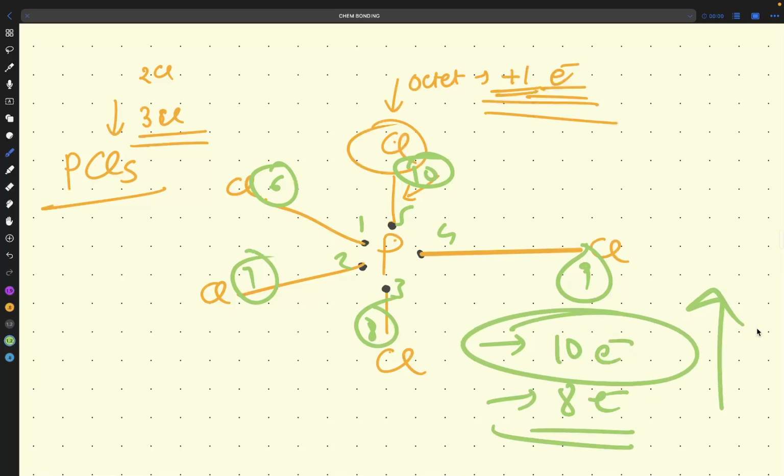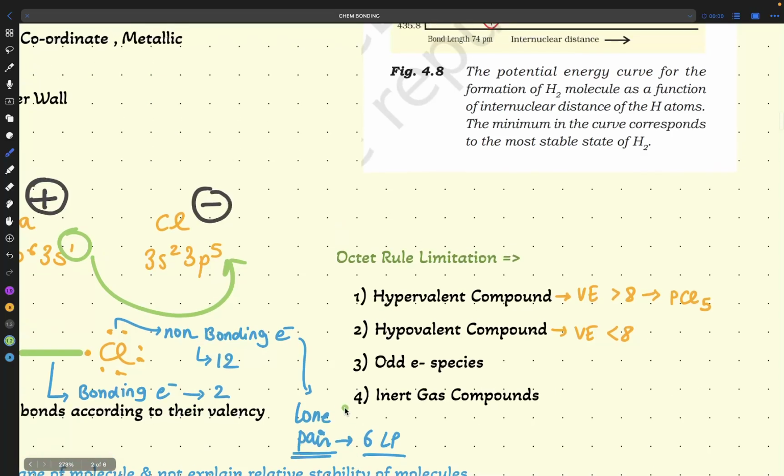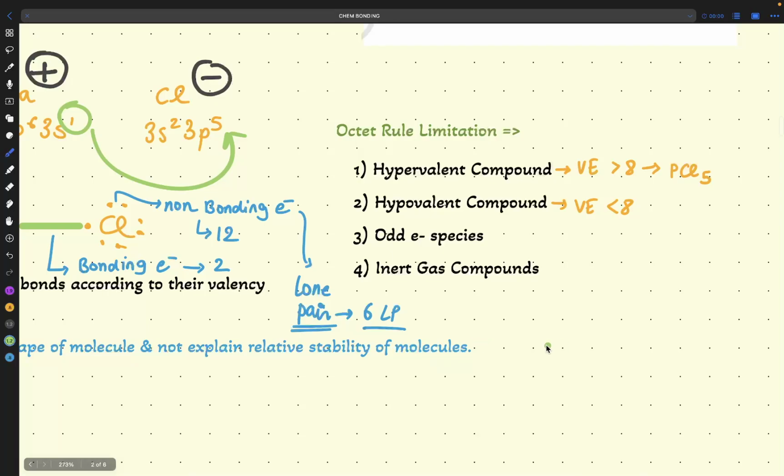Because the octet rule is not followed by PCl5. If the question asks why PCl5 is not following the octet rule, you have to draw this structure, then write that yes, phosphorus has 10 electrons, and we need 8 electrons according to the octet rule. That's why PCl5 is not following the octet rule. So it is not necessary that all compounds will follow the octet rule.